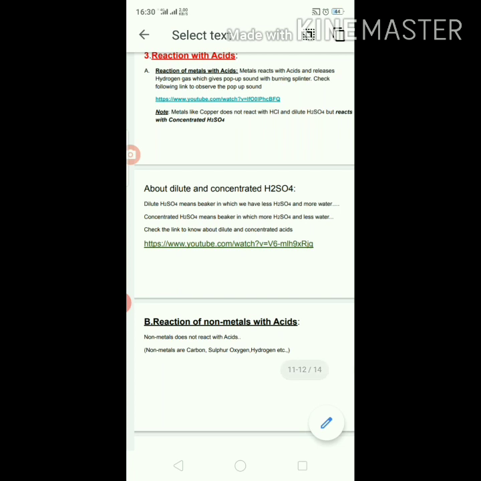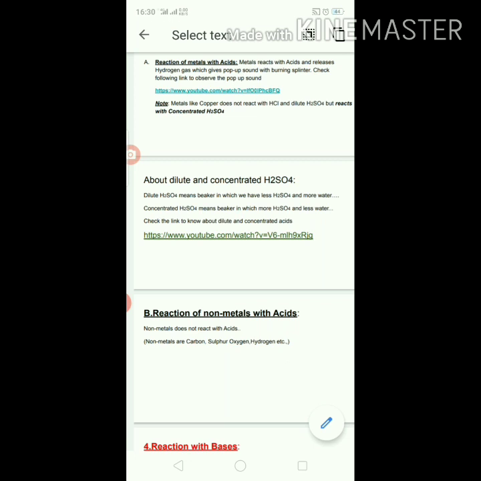Like concentrated H2SO4 means a beaker in which there is more H2SO4 and less water. Whereas dilute H2SO4 means a beaker in which we have less H2SO4 and more water. So in a given container, if water is more and acid is less, it is called dilute acid. If in a given beaker water is less and acid is more, it is called concentrated acid.